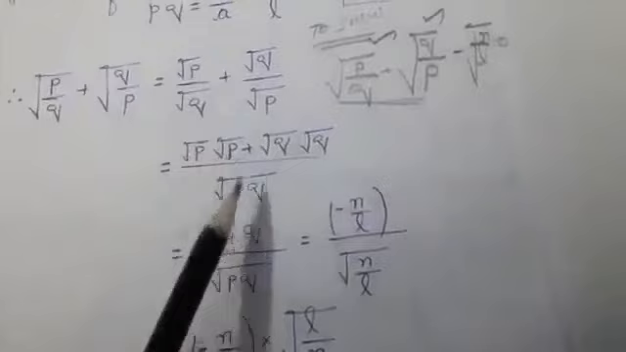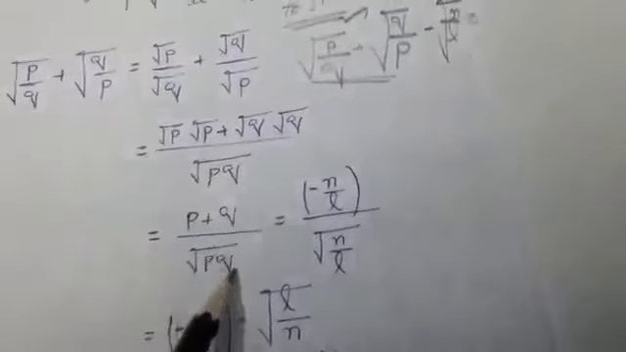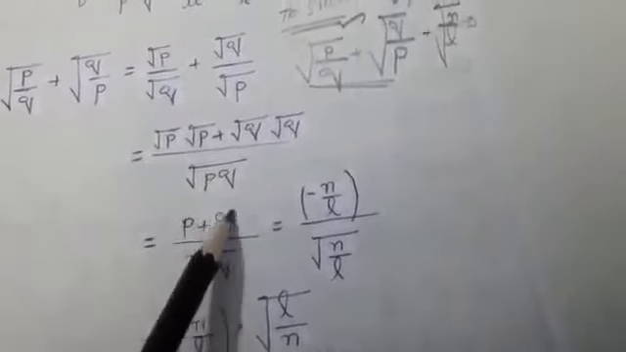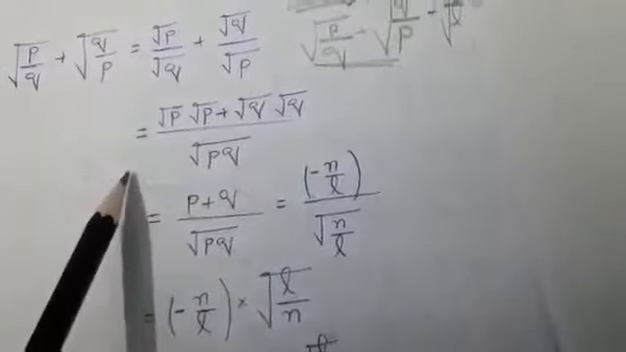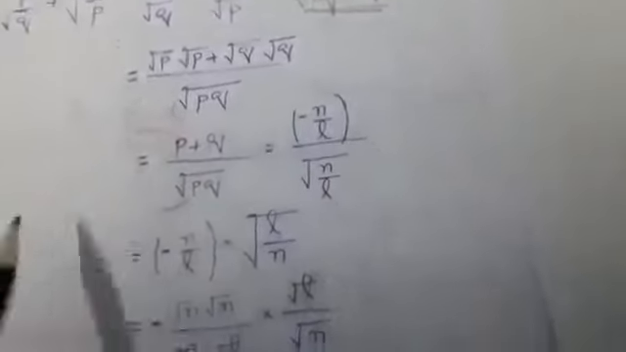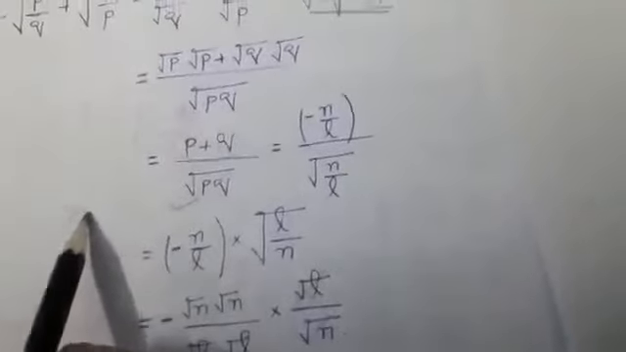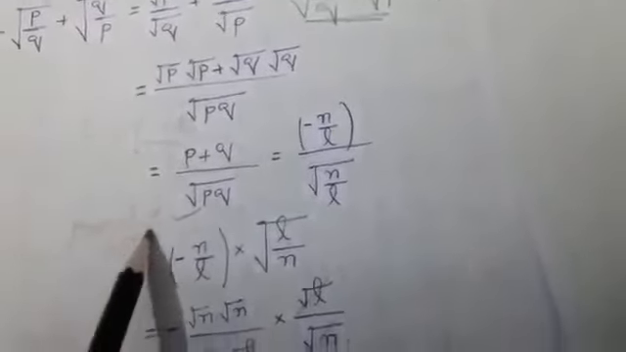Root p into root p is nothing but p plus q divided by root of p cube. This is called sum of products, that is sum of roots, and this is called product of roots. Inside the square root, you are having it in the form of product of roots.